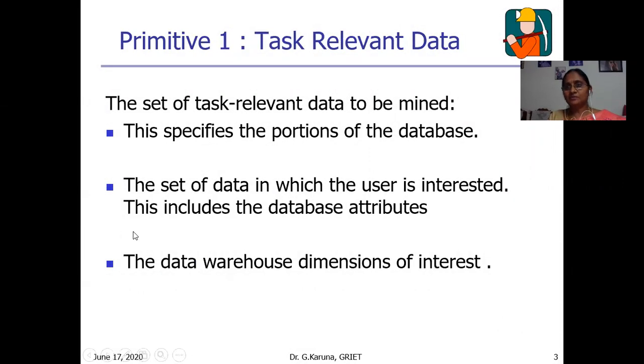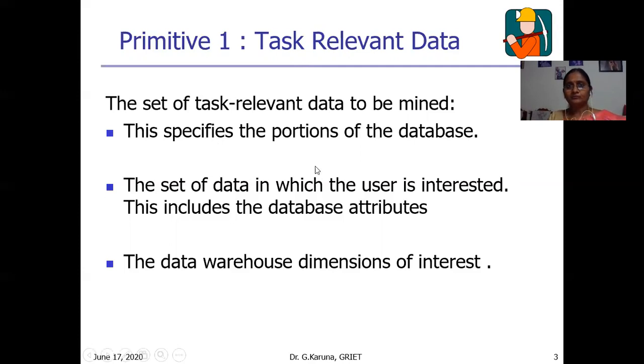The first primitive is task relevant data. We need to select what the user task is, and the user needs to select the relevant data. What is the task relevant data? It may be either a portion of the database or the set of data in which the user is interested. That is nothing but a few attributes. Some of the attributes are important, or the data warehouse dimensions of interest.